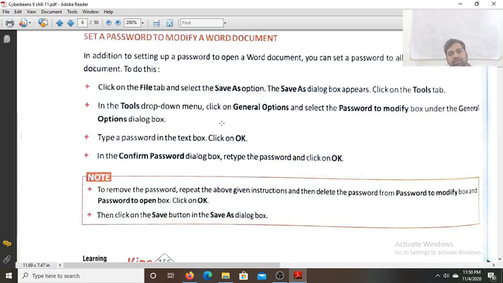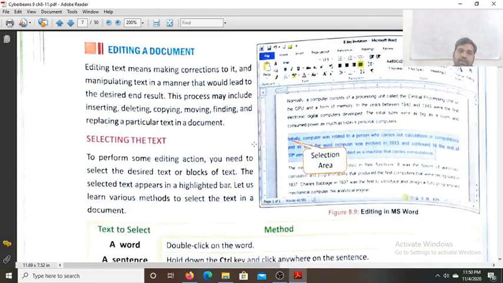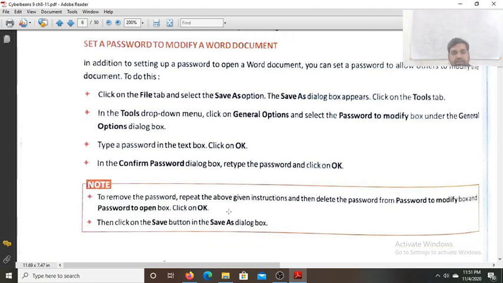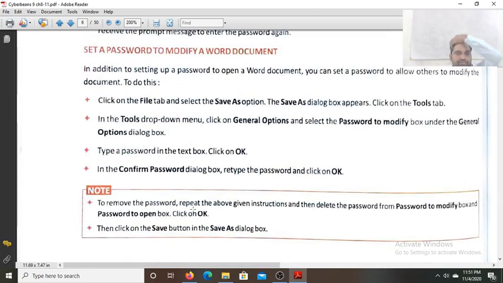In the tools drop down menu, click on the general option and select the password to modify box under the general options dialog box. Type your password in the text box and then click on OK. Now in the confirm password dialog box, retype the password and click on OK. To remove the password, we repeat the above given instructions and then delete the password from the password to modify box and then the password to open box and then we click on OK. Then click on the save button in the save as dialog box.